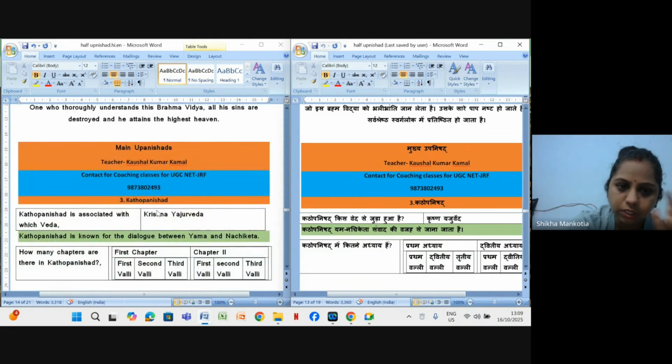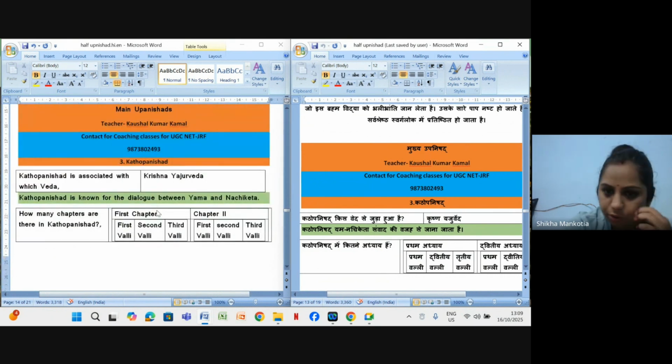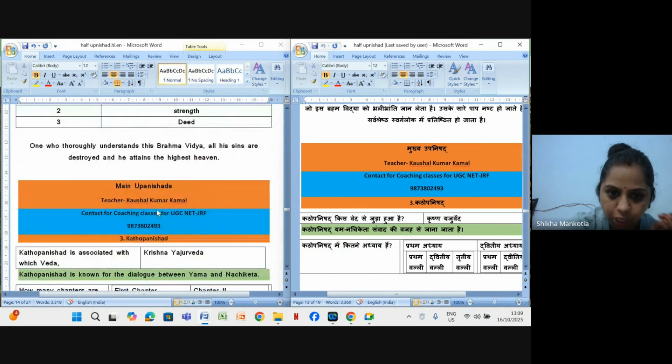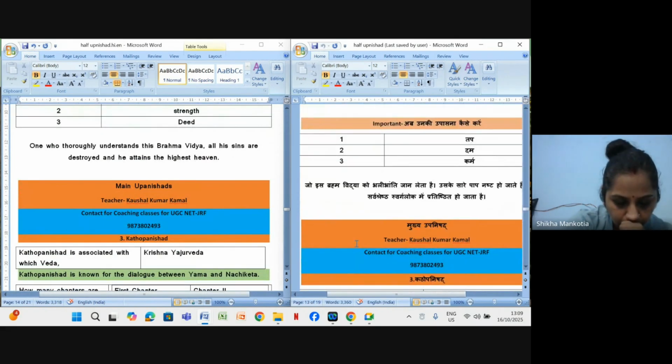So this is our second Upanishad, which is now completed. We will do one Upanishad a day. I don't want to burden you with two or three Upanishads a day. We have done the Kena Upanishad today.